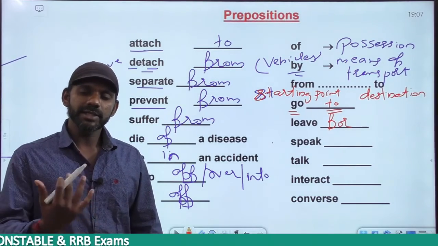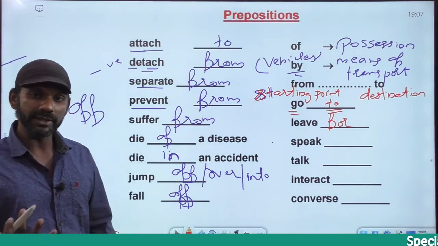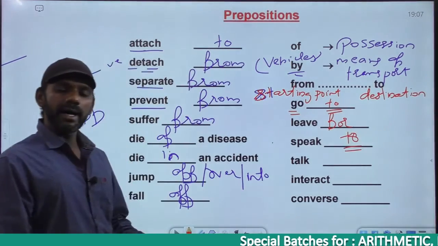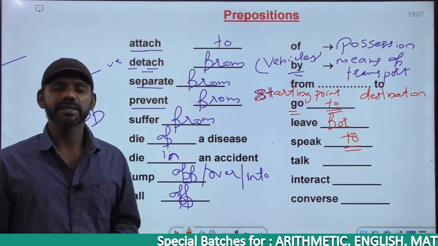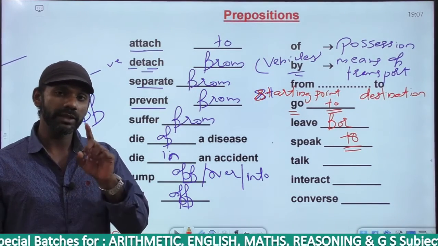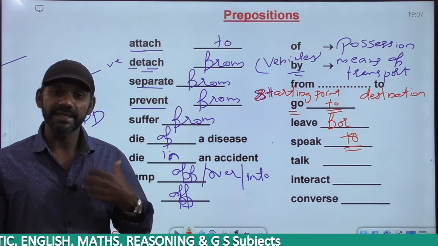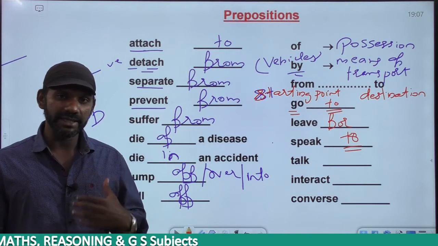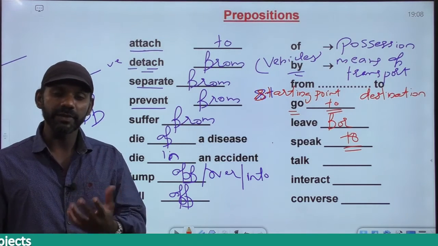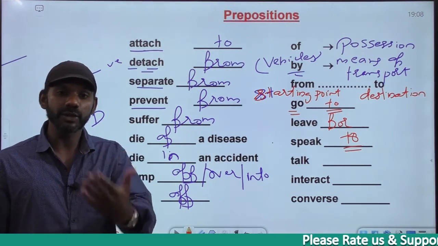I am speaking to you, or I am speaking with you, which is correct? "I am speaking with you" is a wrong usage. It must be I am speaking to you. If I say, I am speaking to you, how many persons are speaking here? Only one person, I. And when I speak to you, you are my destination, right? You become my destination. For destination, it must be "to." And when I speak, you are at the receiving end, so I'm speaking to you.